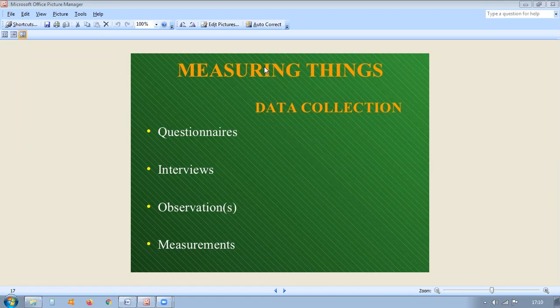If you want to know about materials management, what are the items of raw materials required for a product line? This is data. The quantity of each material required for a unit of output is also data. So facts and other relevant material, past and present, serving as basis for study and analysis, is called data.